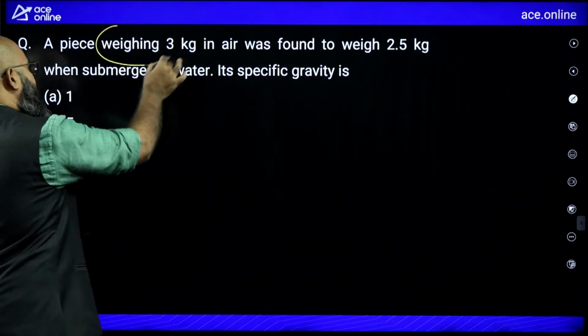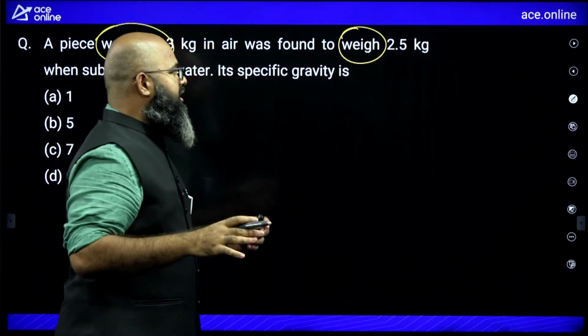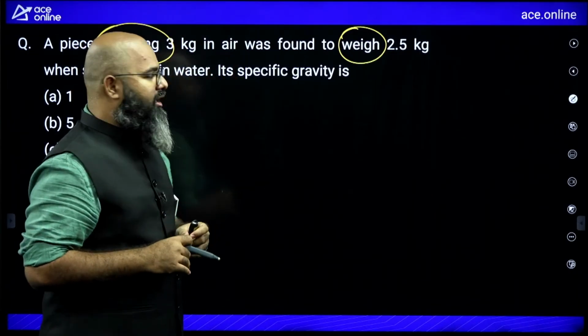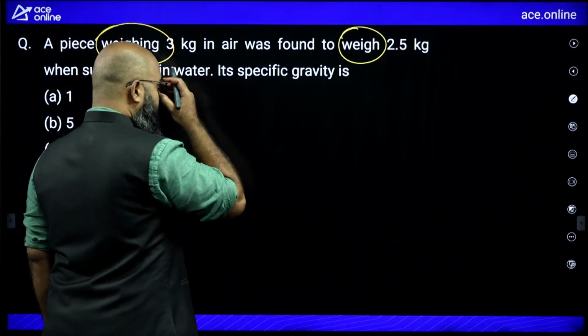Remember, you never weigh in kg, you always weigh in Newton. So he basically wants to mention that these many kg force is what he wants to say. Anyway, let us get the answer over here.